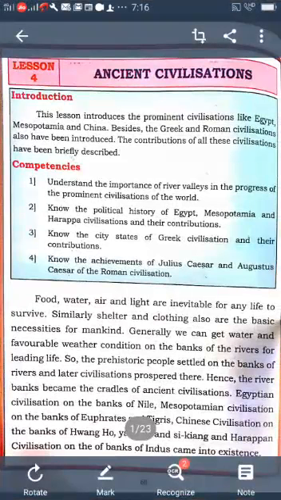What is the importance of the Nile River? It is the longest river in the world. Without the Nile, the Egyptian civilization would not have developed. The Nile is the gift to Egyptian civilization. Next we learn about the political history of Egypt. Many rulers ruled in Egypt: Menes, Khufu, Amenhotep, and Thutmose. They are all very important rulers of Egyptian civilization.